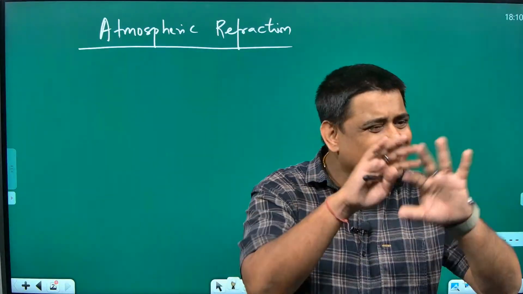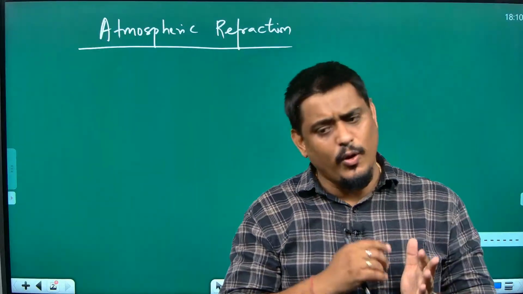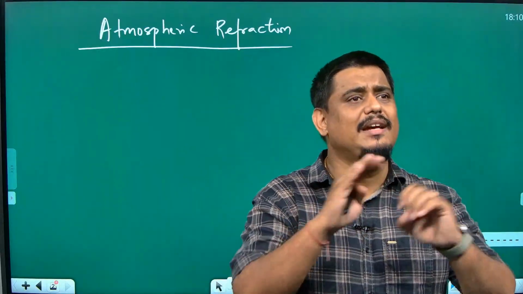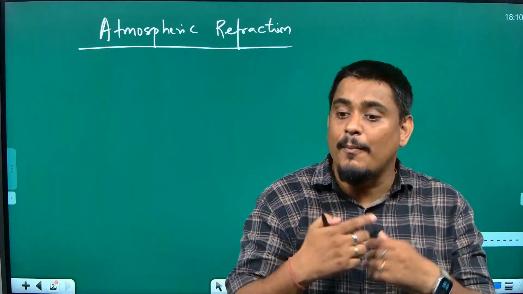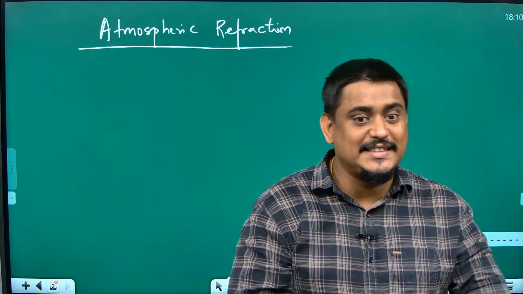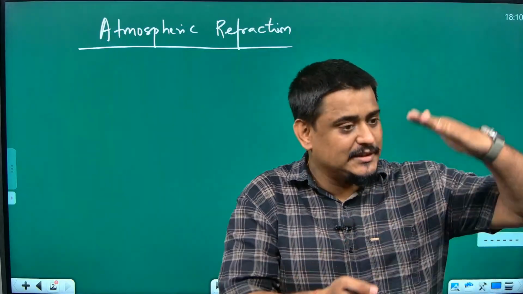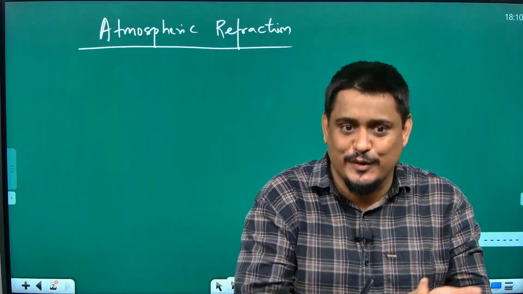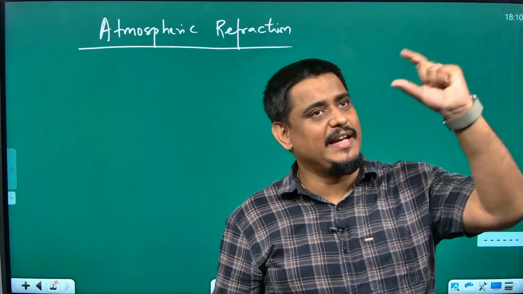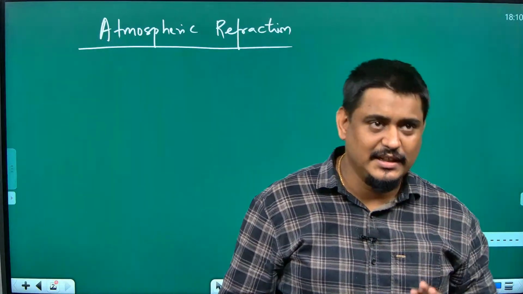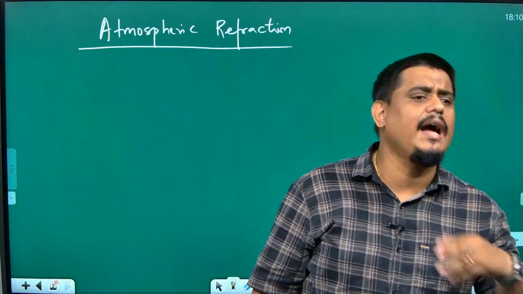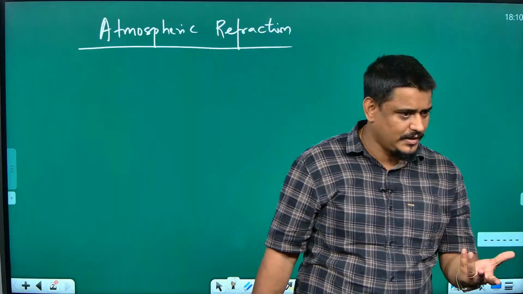Different layers of the atmosphere of the earth have different components of gases. Their thickness is different, depth is different, formation is different. It's not that everything has the same size, same density, same gases. Different layers of atmosphere have different properties. I hope you are getting my point.